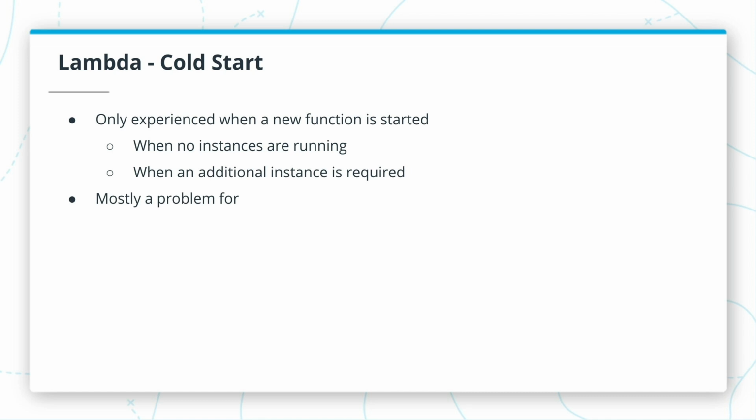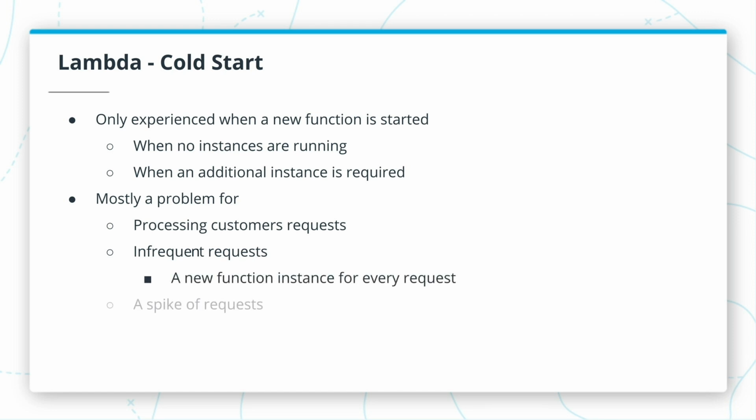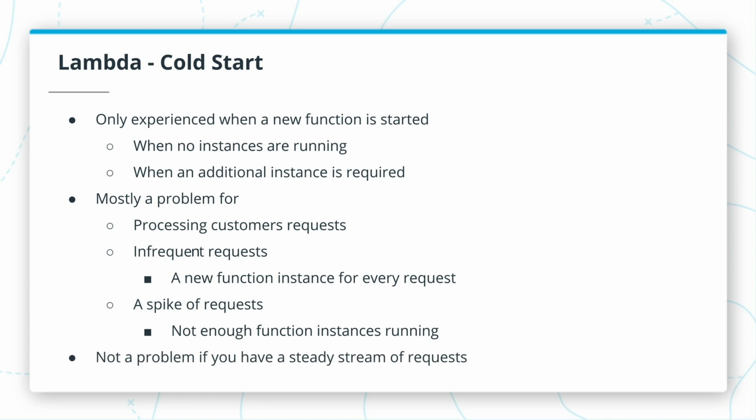So this may be a problem in a few cases. First, if we process customer requests and we want to guarantee a specific latency. Second, if we have very infrequent requests and our function instances are removed between requests. And the third case when this can be a problem is if we have an unexpected spike of requests. In this case, there will not be enough function instances available and AWS will have to provision many more instances. But on the other hand, if you have a steady stream of requests and your function instances are constantly reused, then you won't experience this problem.